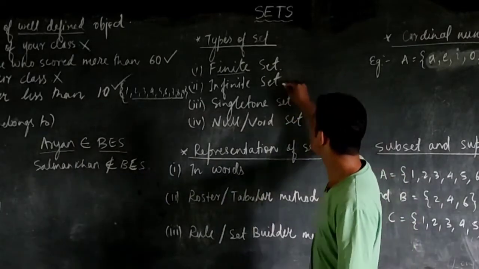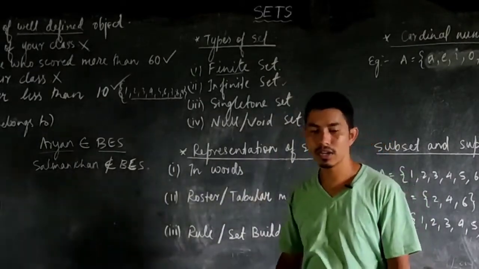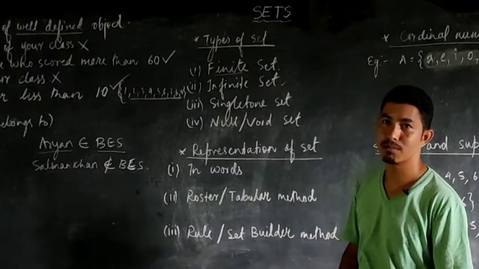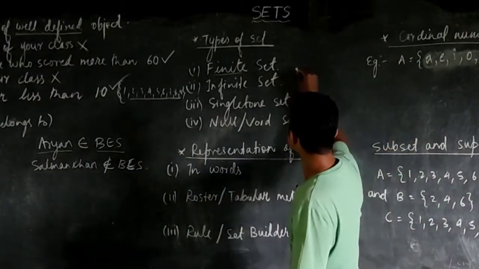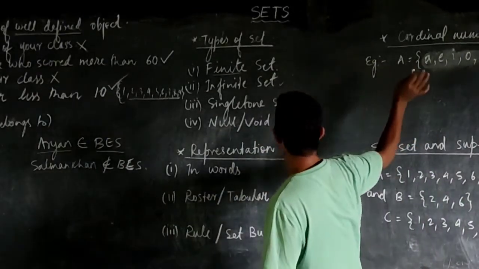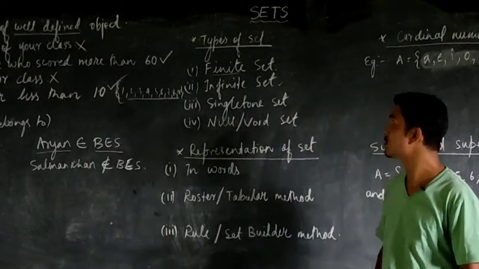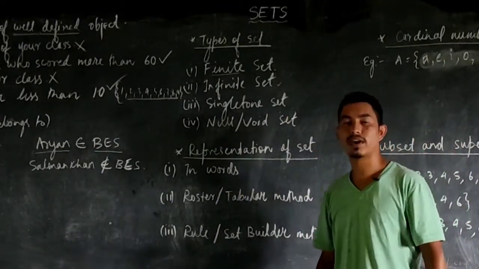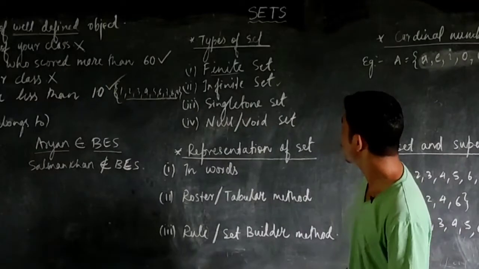But coming to the infinite set, if I tell you to write down the set of all the natural numbers, can you write? No, obviously. It starts with 1 and we don't know where it reaches to. So those kinds of sets which have an uncountable number of elements in them are known as an infinite set.